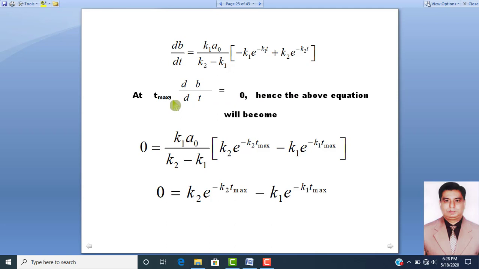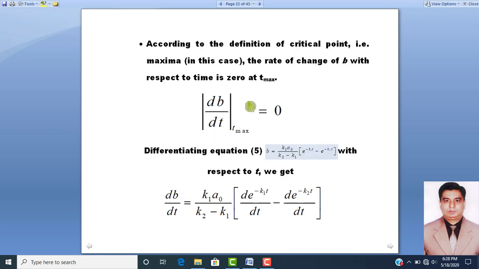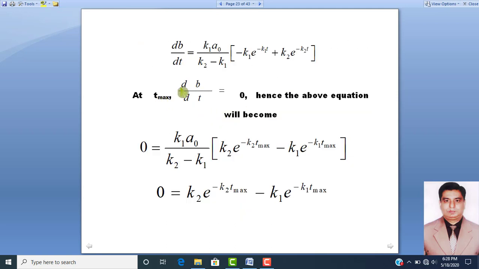So if we apply the condition that dB over dt at Tmax is equal to 0, then the right hand side of this equation will be equal to 0.